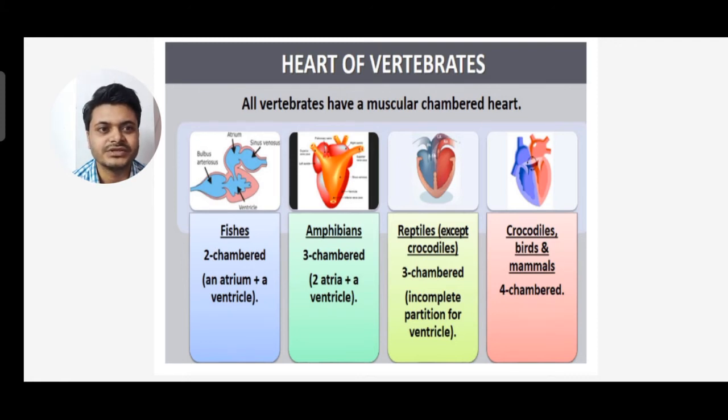In reptiles they are also three-chambered, with incomplete partition of the ventricle, except crocodiles, which have a four-chambered heart. Birds and mammals have a four-chambered heart, that means two auricles and two ventricles. All vertebrates have a muscular chambered heart.